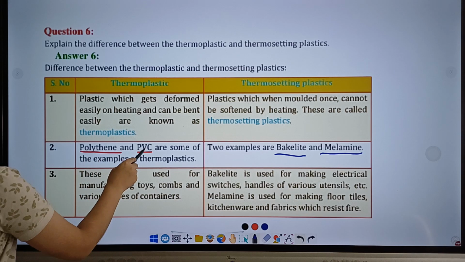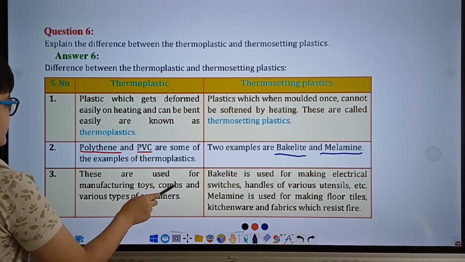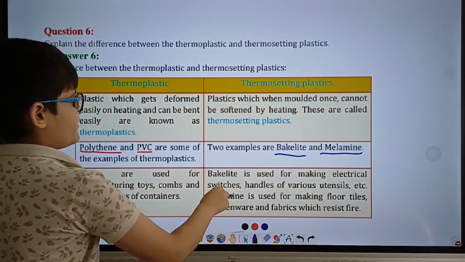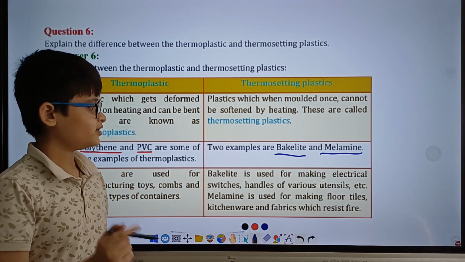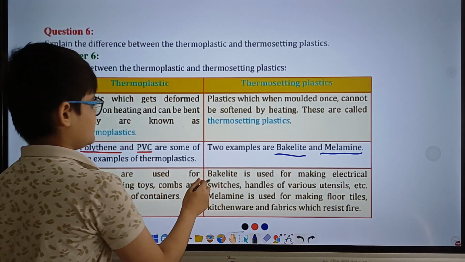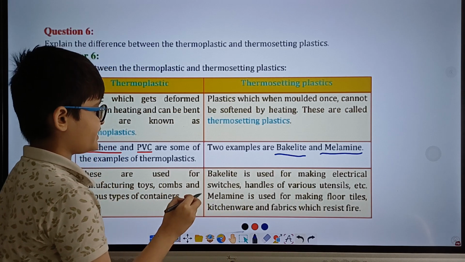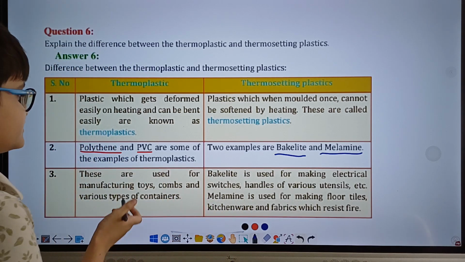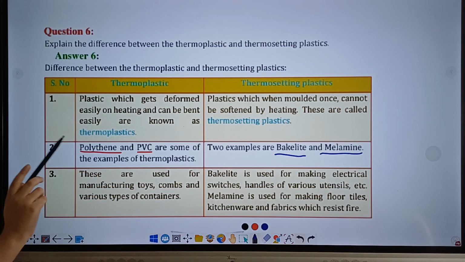Because both polythene and PVC are used in the manufacturing of toys, combs, and various types of containers, whereas bakelite and melamine are used to manufacture different products each. Understand? Now, going on. Bakelite is used for making electrical switches, handles of various utensils, etc. Whereas melamine is used for making floor tiles, kitchenware, and fabrics which resist fire. And that is it for the differences between these types of plastics.